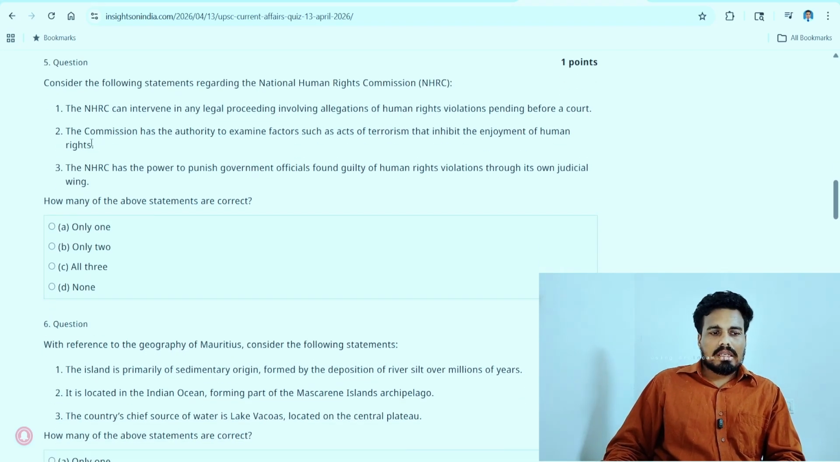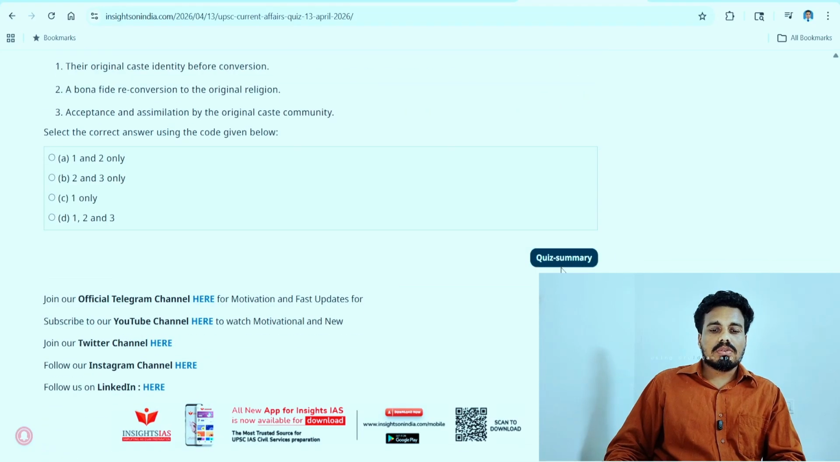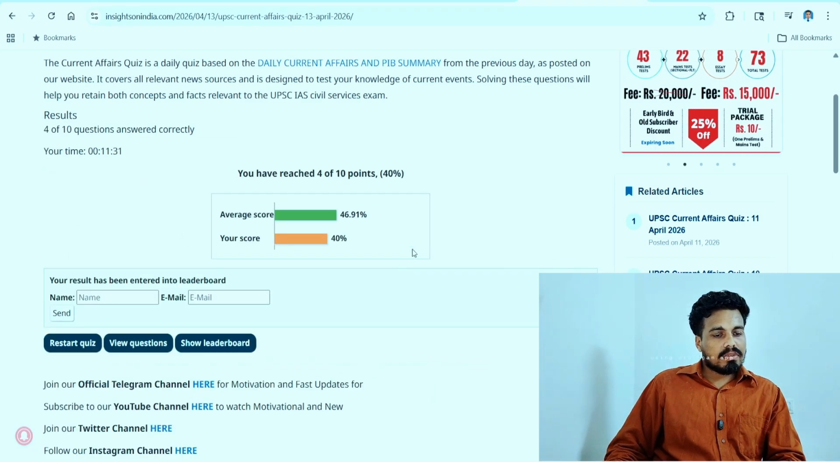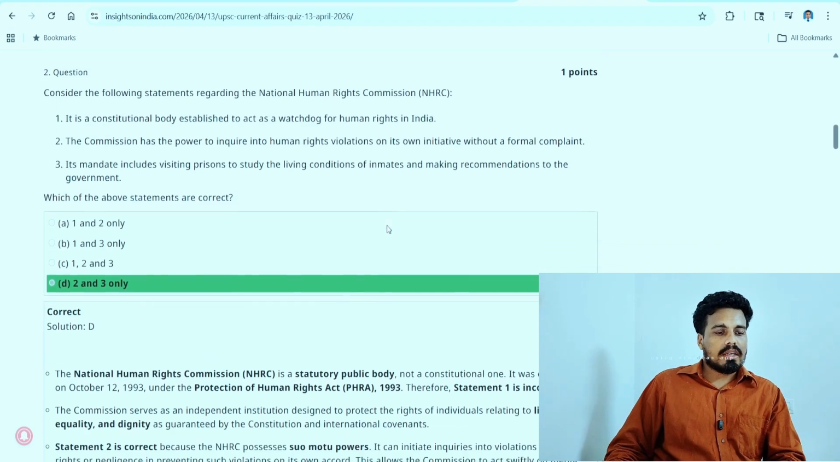Statement 2, yeah, we are taking it 50-50, but we are taking it as right. And 3 is anyway wrong. So we will take B as the answer. Only 2 of the above statements are correct here. Okay, this was our last question. We will analyze 5 questions every day, so we will stop the quiz here. Let's finish the quiz, and yes, I think we have got 4 out of 5 correct.